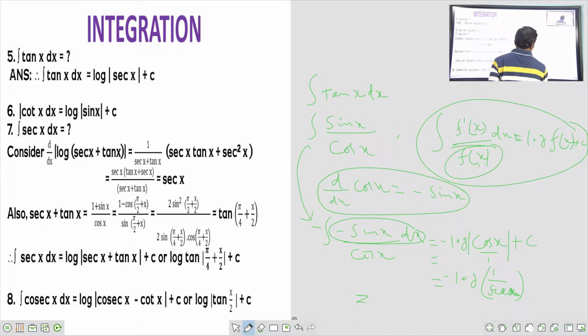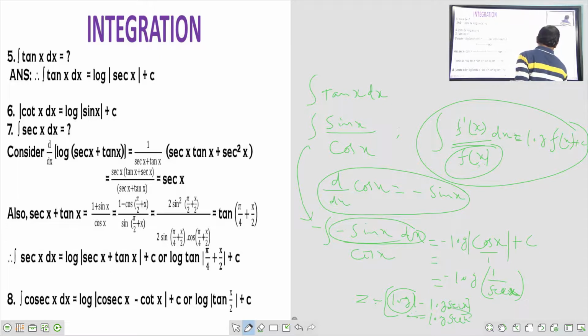Minus log 1 minus log sec x. Log 1 is 0, and then minus minus log sec x. So minus minus gets cancelled, and we will get log secant x.